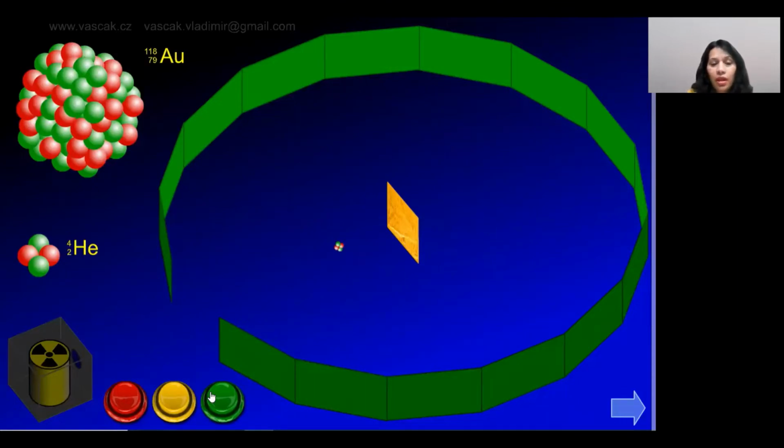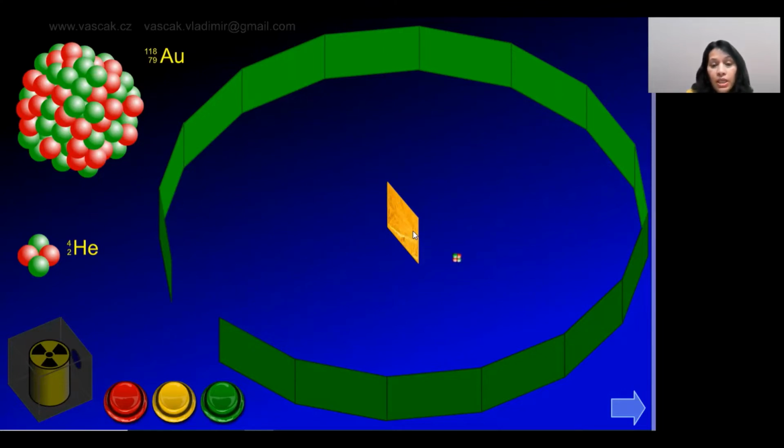Hello students. Now, through these simulations, let us try to understand the observation made by Rutherford during his alpha scattering experiment. All the observations which were made by Rutherford, we are going to see through these simulations. So he took an alpha particle and a gold foil, and we can see the observation which Rutherford would have made at that time, that alpha particles are scattering in various directions.